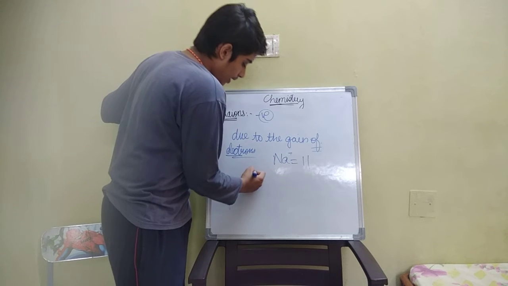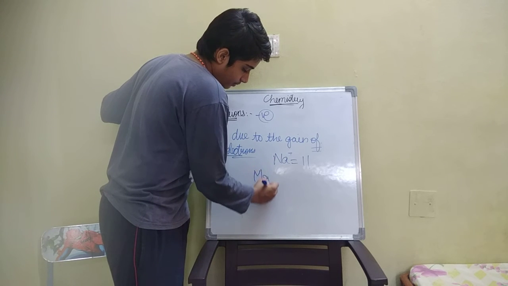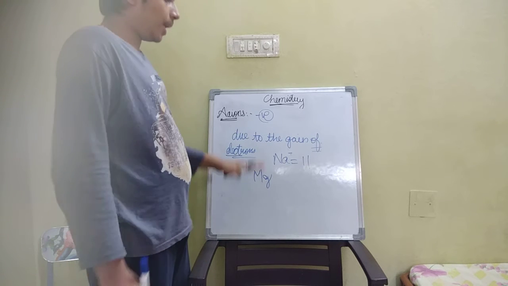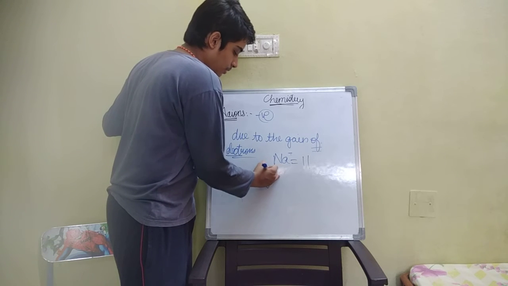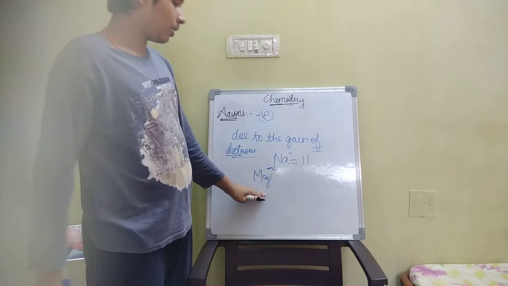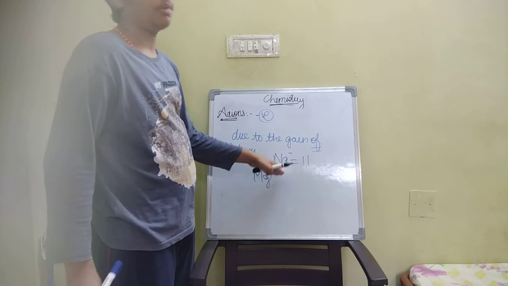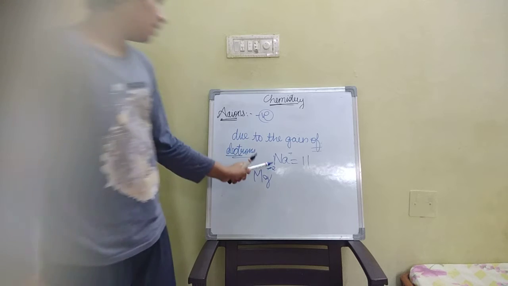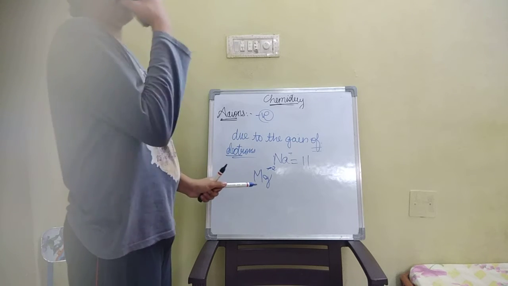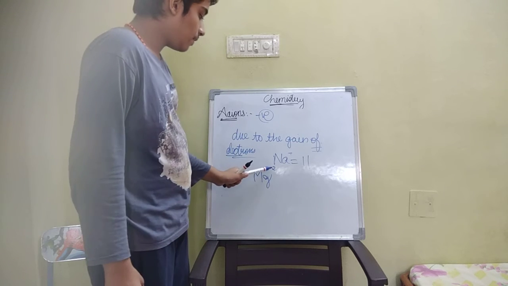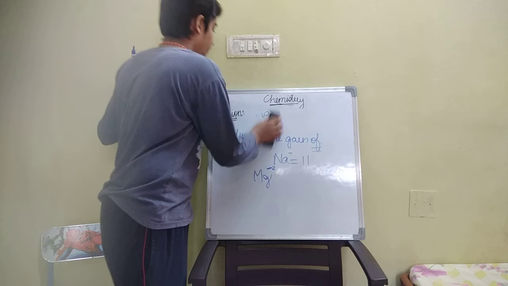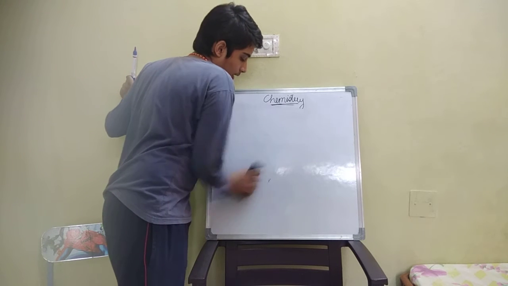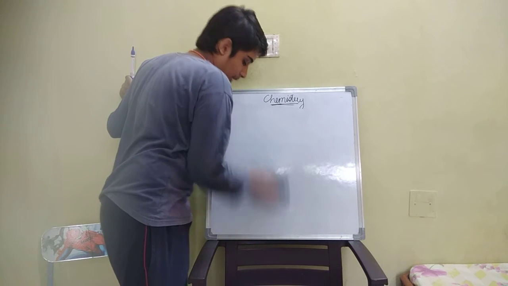Okay, example, we'll take magnesium again. If it gains two electrons, minus 2. If it gains one electron, minus 1. Not only for this, for everything. If any element gains electrons, then we will keep minus. Now we discuss how to make it stable.